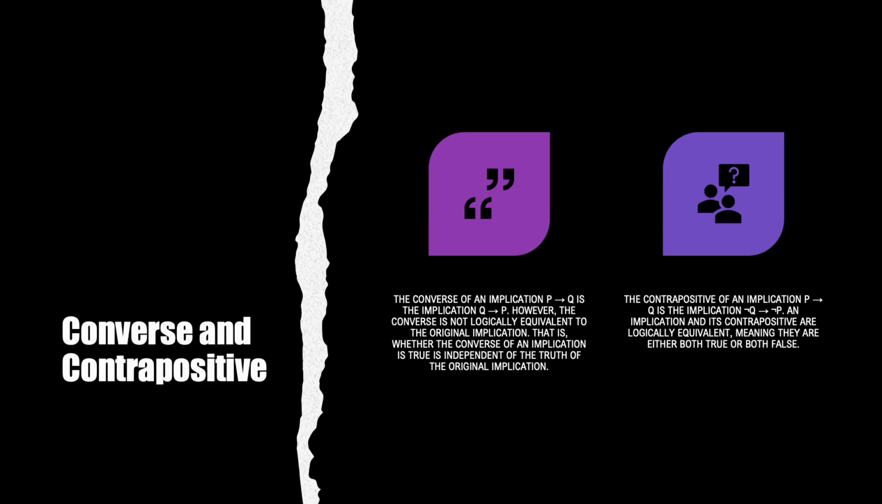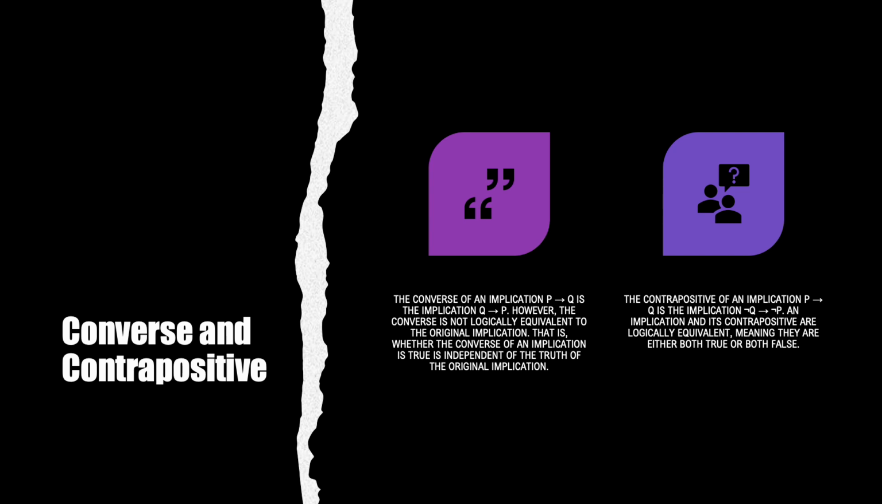The converse of an implication P implies Q is the implication Q implies P. However, the converse is not logically equivalent to the original implication. That is, whether the converse of an implication is true is independent of the truth of the original implication. Additionally, the contrapositive of an implication P implies Q is the implication negation of Q implies negation of P. When we consider an implication of the form P implies Q, the converse of this implication is formed by switching the positions of P and Q, resulting in Q implies P.